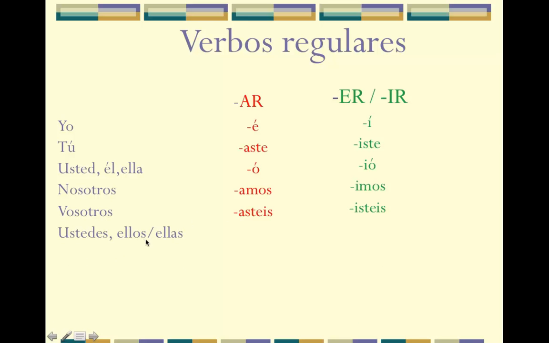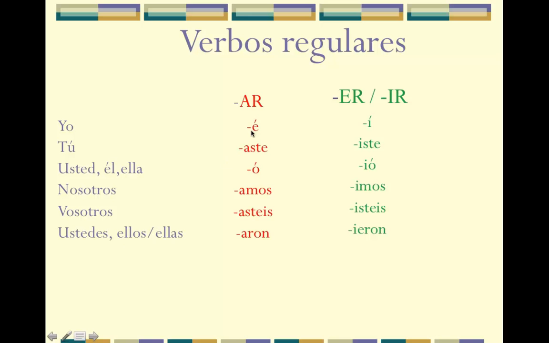And with vosotros, I always present it, but you don't have to memorize it. Remember that vosotros is only used in Spain. And so most of the Spanish speakers we will be talking to will not be using the vosotros form. They would be using the ustedes form. And those endings are aron and ieron.